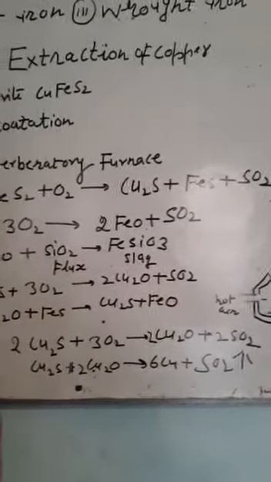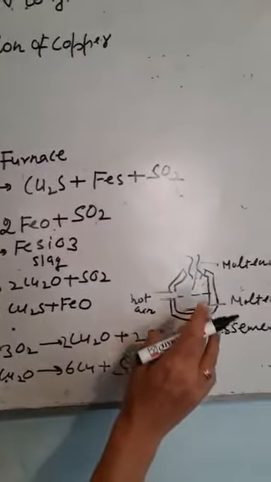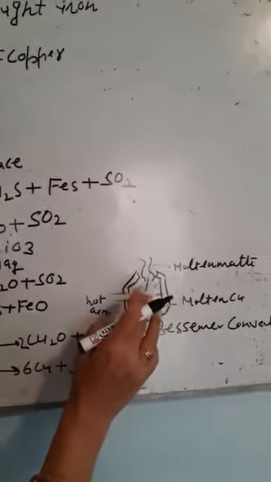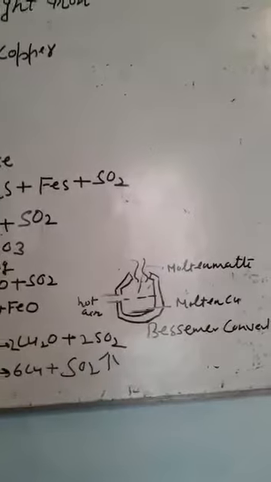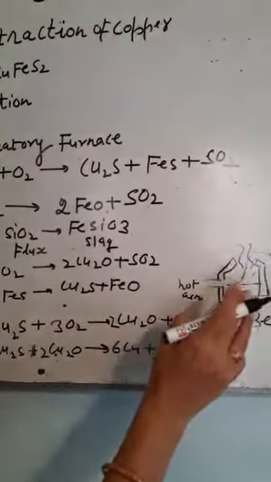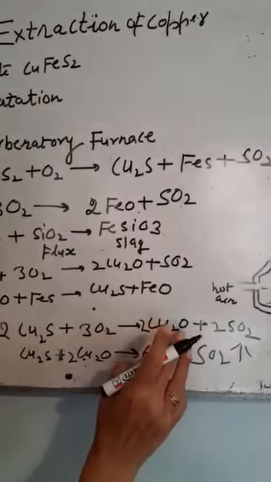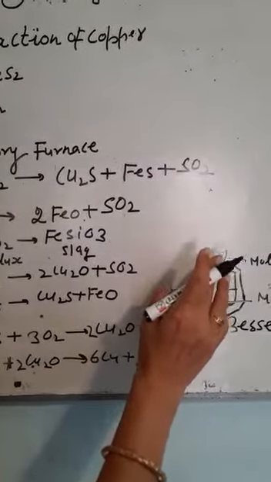The next process is Bessemerization. It is done in a furnace known as the Bessemer converter. It is a pear-shaped furnace. In this furnace, copper sulfide is added and hot air is passed. The copper sulfide is oxidized to copper oxide and sulfur dioxide gas escapes out.